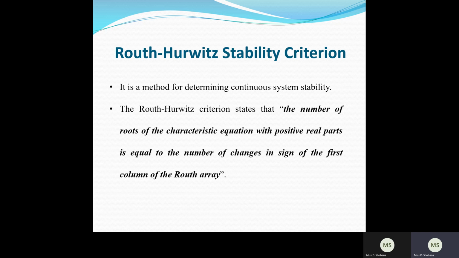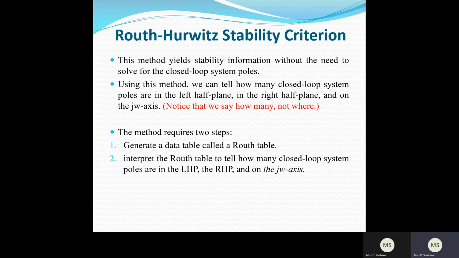Now the next thing, the stability criterion. In this method, many closed loop system poles will be in the left half of the S plane, and some may be in the right half of the S plane also. Some of the poles might also be located on the imaginary axis. In that case we cannot say whether it is stable or unstable, so we can determine the stability of the system by conducting the Routh-Hurwitz analysis.